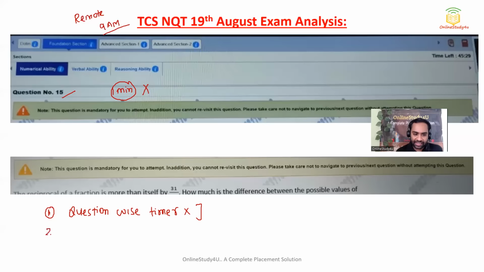Now the second thing, friends, on question revisit: they have clearly mentioned that this question is mandatory for you to attempt. In addition, you cannot revisit the question. Please take care not to navigate to the previous or next question without attempting this question. What they mean is, suppose you do not attempt the 15th question and move to question number 16, then you cannot come back to question number 15. So you cannot revisit the question. And as you know, there is no negative marking, so you need to attempt all the questions, my dear friends.